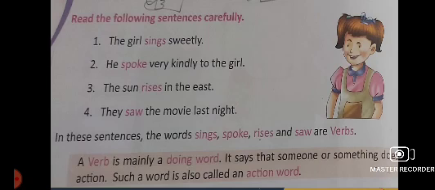So the verb has three names: first is doing words, second is verb, and the third is action words.